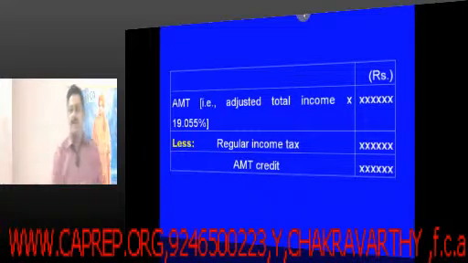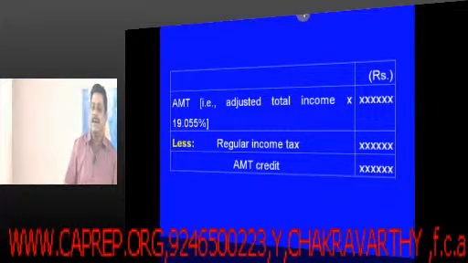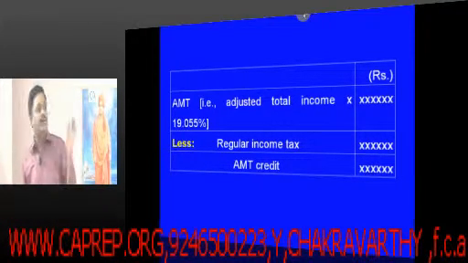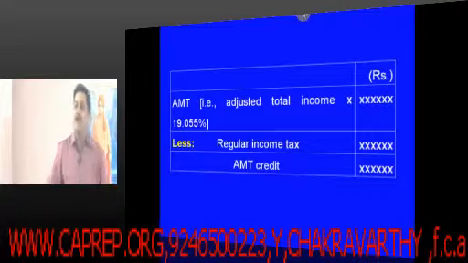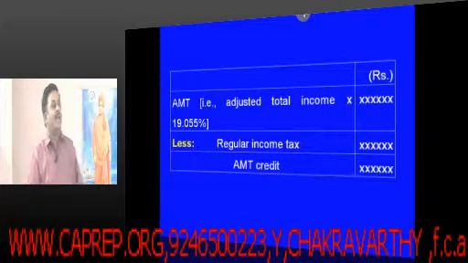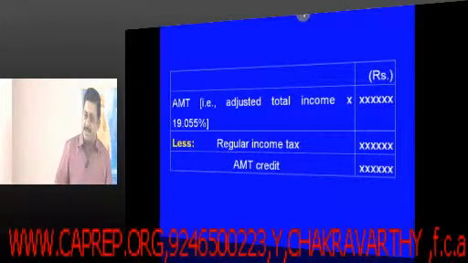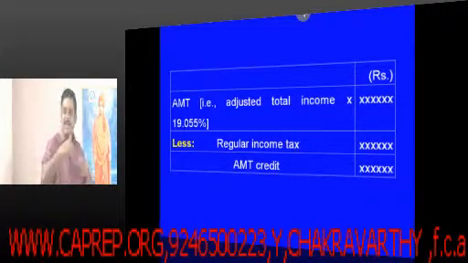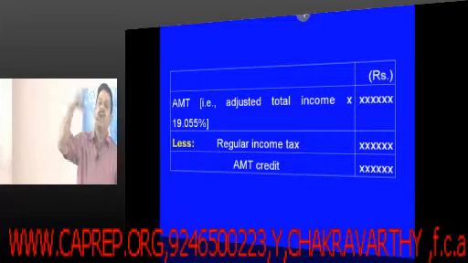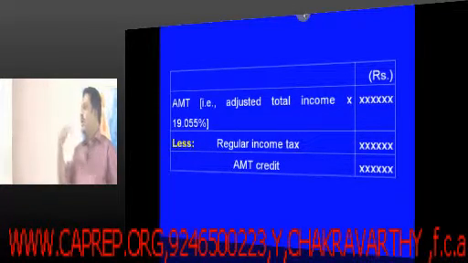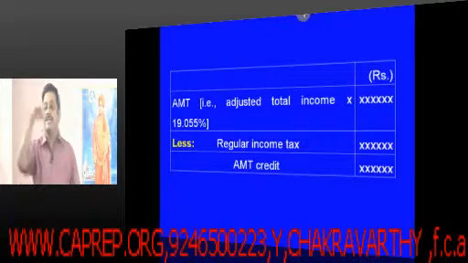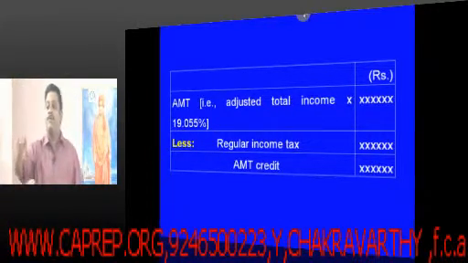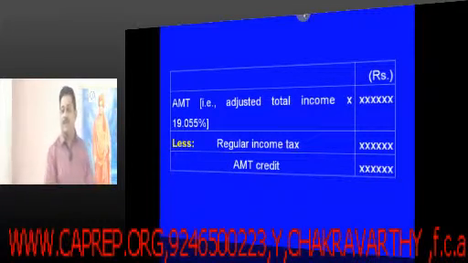Suddenly we brought the concept called alternate minimum tax, where we said 18.5% of your adjusted total income, you have to take it as your alternate minimum tax, and if your regular tax is less than the alternate minimum tax, then you pay the alternate minimum tax. Then the difference between alternate minimum tax and the regular income tax is the amount of the credit which you can take forward. So in future years, if your regular income tax is more than the alternate minimum tax, then you are paying regular income tax. At that point of time, I am going to give the credit for the earlier